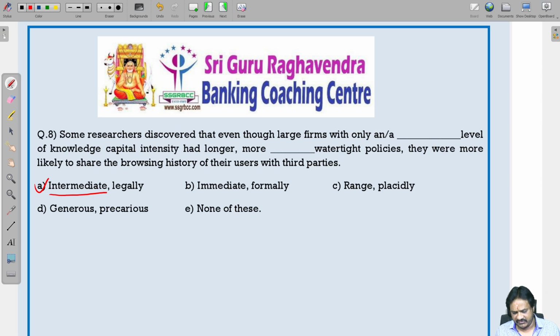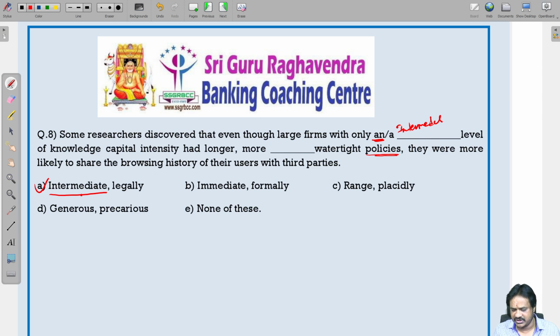Intermediate level of knowledge means the knowledge is not primary and not advanced. We know very little about it, and we don't know larger things about that. That is nothing but intermediate. Intermediate means in between primary level and advanced level. So we should use the word intermediate. That's why we are using an. Some researchers discovered that even though large firms with only an intermediate level of knowledge, capital intensity had longer, more